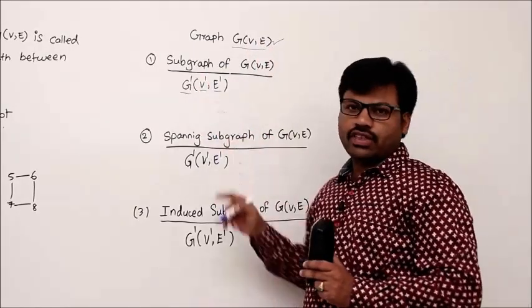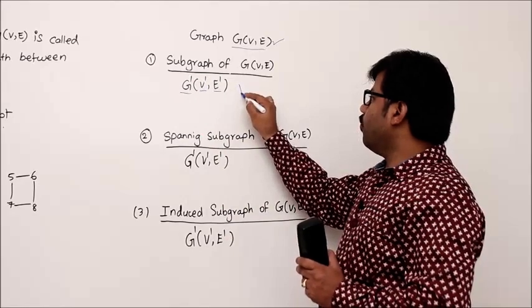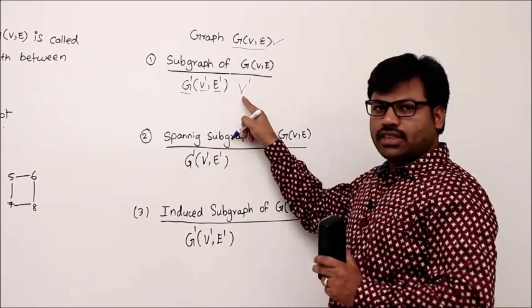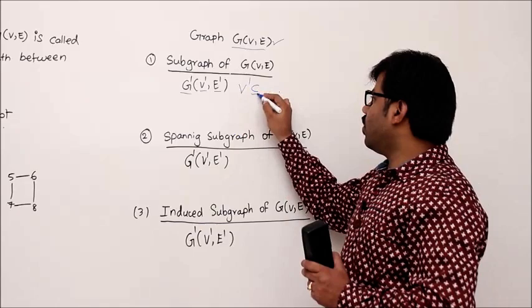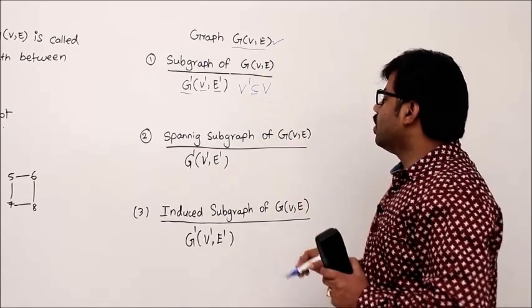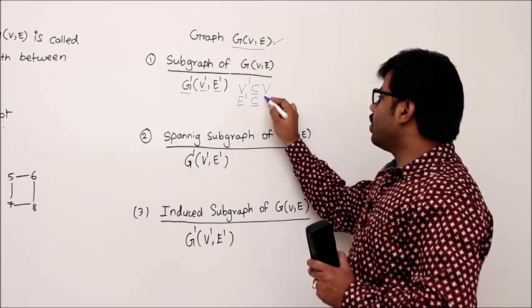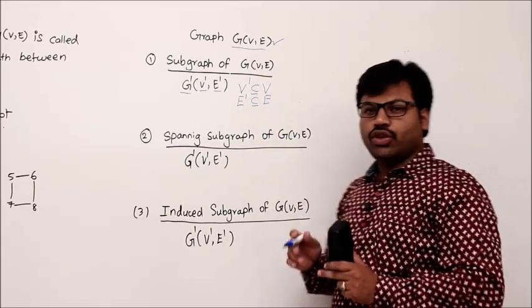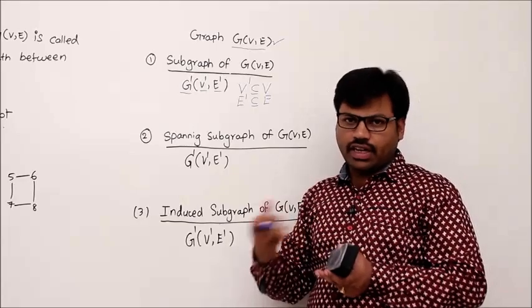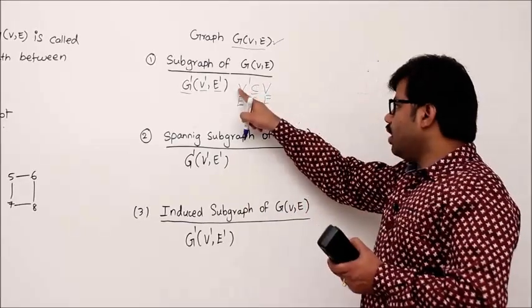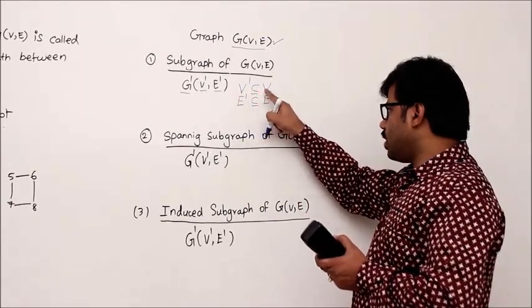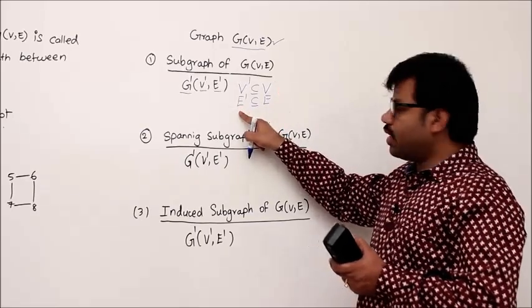Then according to the definition of subgraph, it is like this. V dash, your new vertex set, should be a subset of or equal to V. Second, the edge set E dash should be a subset of or equal to E. Then you will form a subgraph of the given graph. So simply, the vertex set you take is a subset of V and the edge set you take is a subset of E.